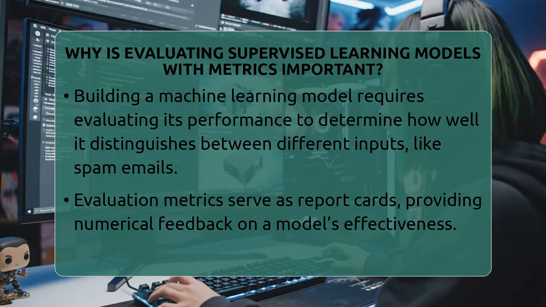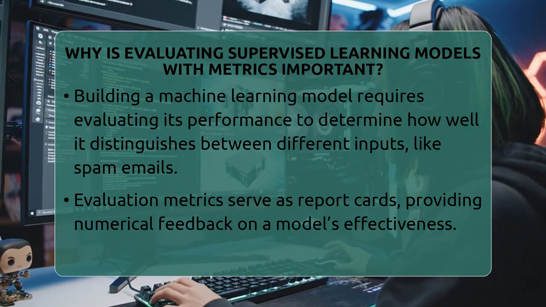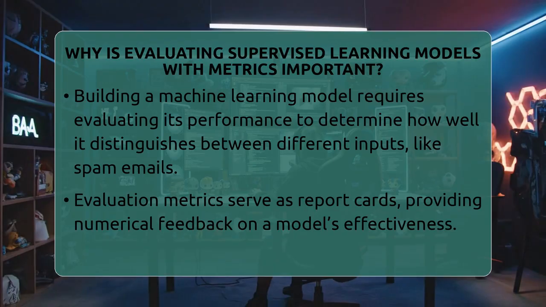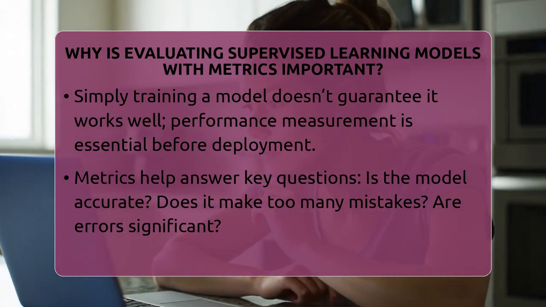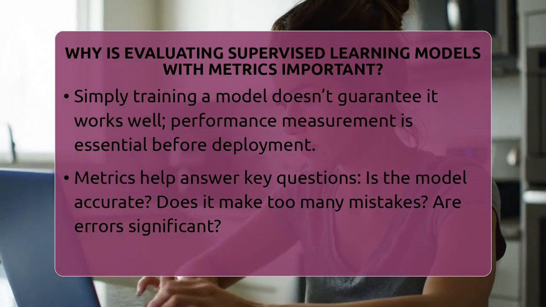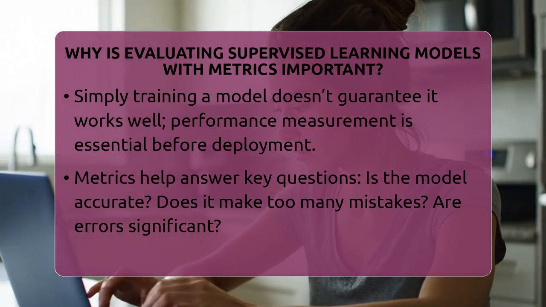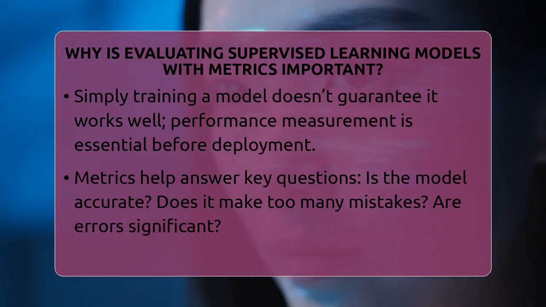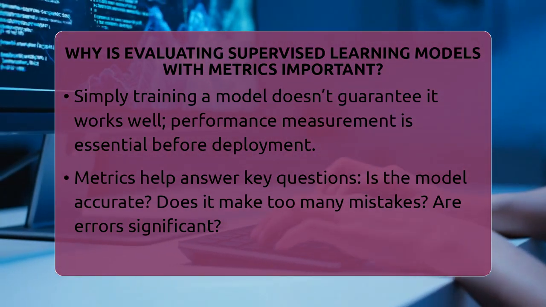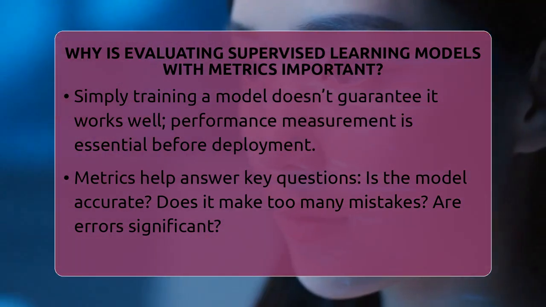Without these numbers, it's hard to tell if the model is improving or if it's ready to be used in real life. For example, if a model predicts whether a patient has a disease, you want to know how often it's right and how often it makes mistakes. Metrics help answer questions like, is the model accurate enough? Does it make too many errors? Are those errors serious or minor? Different tasks need different metrics.